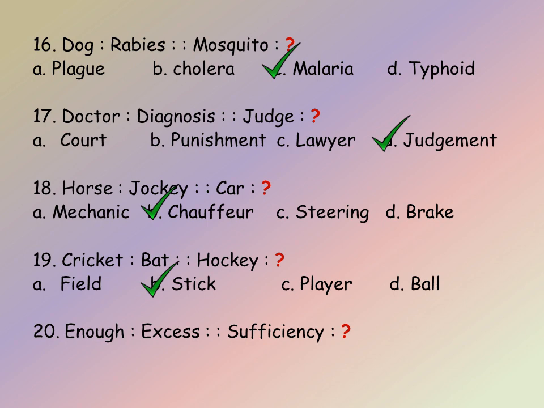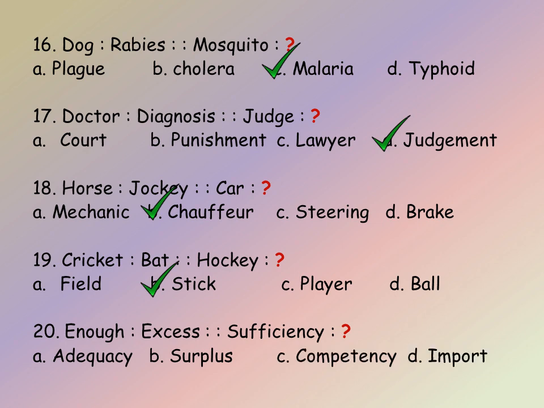So the next question is enough, excess, sufficiency, blank. The second one is the excess form of the first. So we'll go to the options. A. Adequacy, B. Surplus, C. Competency, D. Import. So more than enough is called as excess and more than sufficiency is called as surplus. So the answer is B. Let us see the next question.